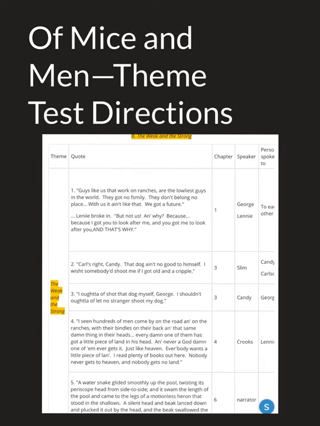All right, here's our second theme. This is theme B. Remember, you can choose this one. You only have to choose 3 of these quotes. There's 5. You're only choosing 3.